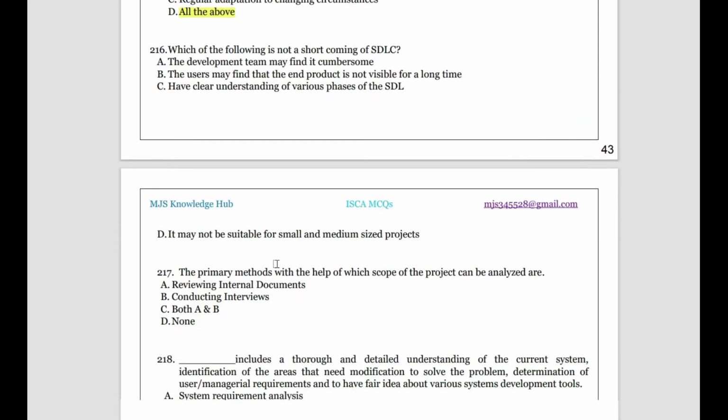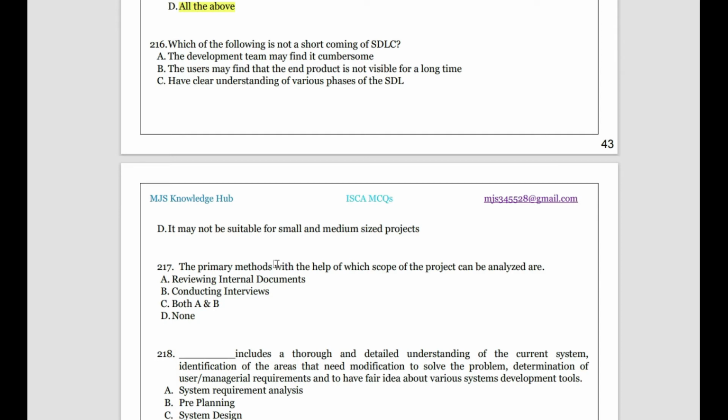Then, which of the following is not a shortcoming of SDLC? So in the system development life cycle, this is not one of the issues. What are the shortcomings of SDLC? Which one among these four is a weakness of the system development life cycle? The development team may feel it cumbersome. Okay, sorry, he's asking which of the following is not a shortcoming of SDLC. The development team may find it cumbersome; it need not be. The users may find that the end product is not visible for a long time.